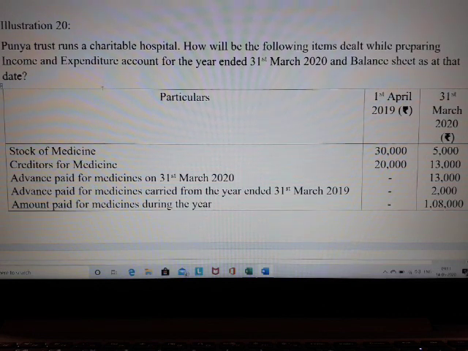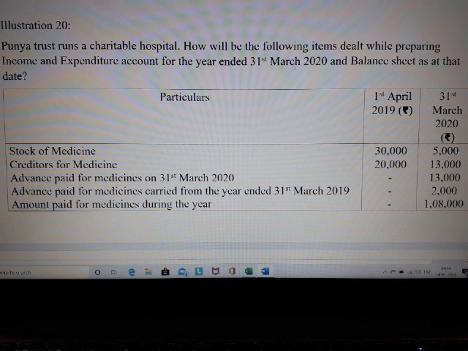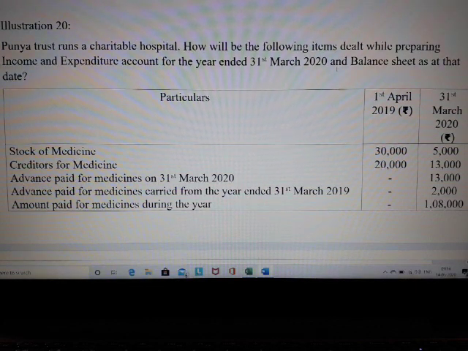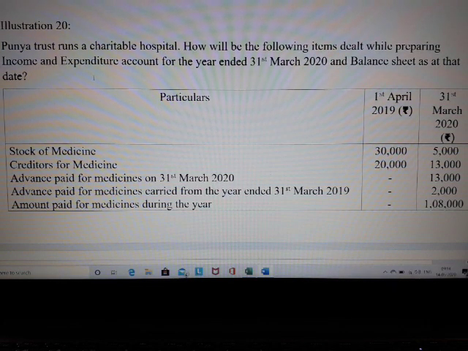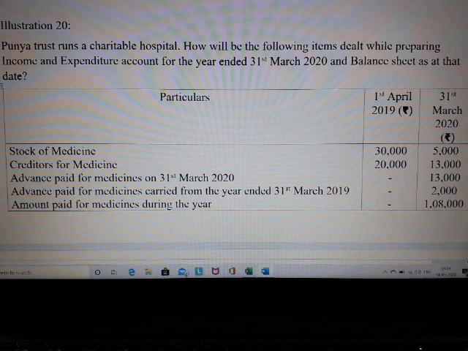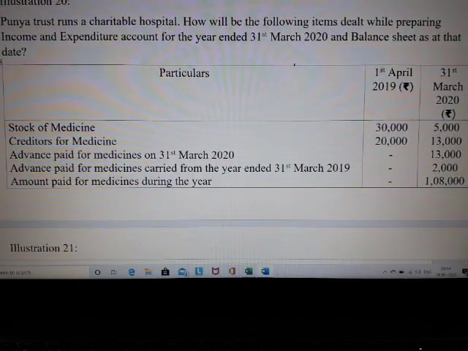Okay, so Punya Trust is running a charitable hospital. How will the following items be dealt with while preparing the income and expenditure account for the year ended 31st of March 2020? We are also asked to prepare the balance sheet as at that date, which means as on 31st of March 2020. Let's see the information given to us. The information given to us is as follows.